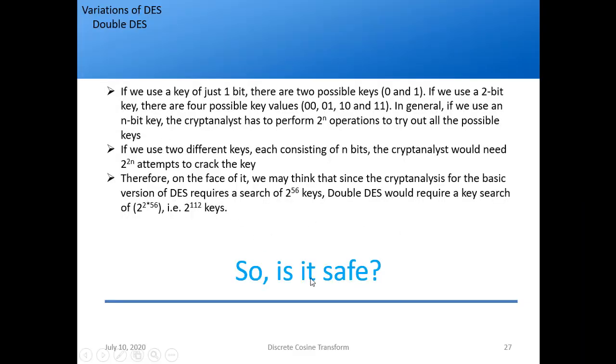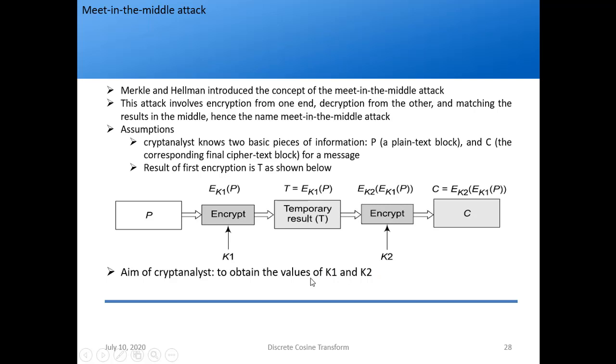So the question is, is it safe? Let's see that. The problem is that double DES suffers from the meet-in-the-middle attack. This was devised by Merkle and Hellman. What this attack says is that it involves encryption from one end, that is the left side, and decryption from the other side. The results match in the middle, hence the name meet-in-the-middle attack.